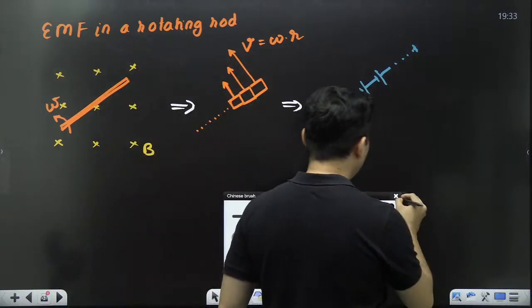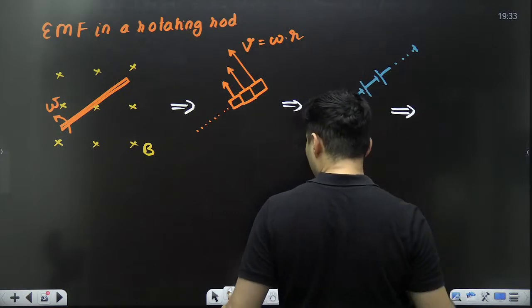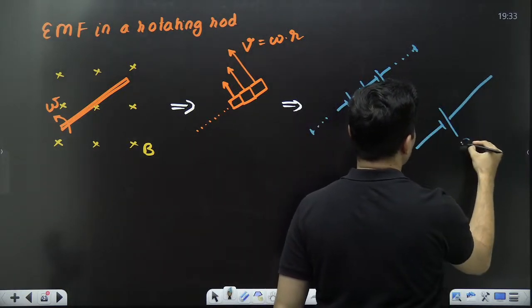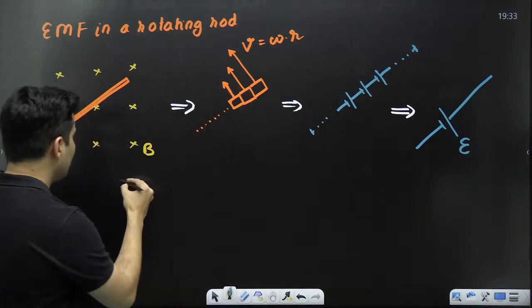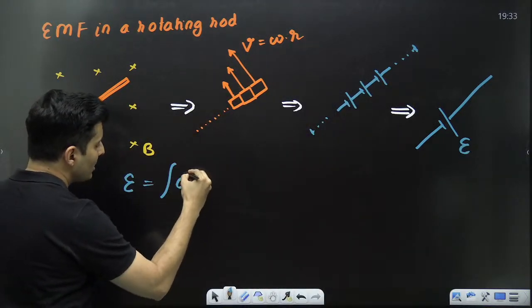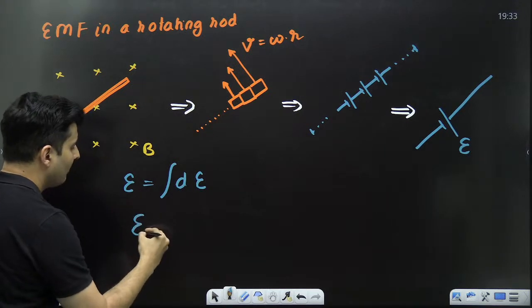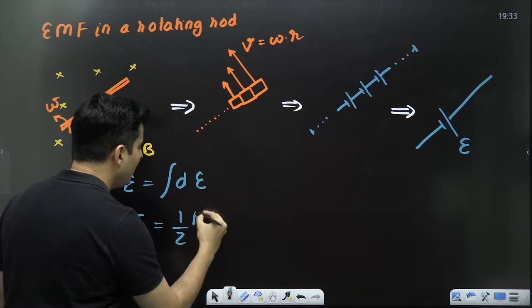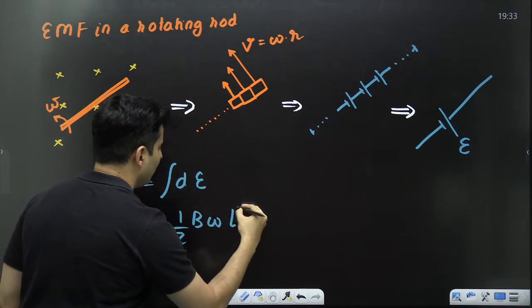So if I combine them into one single battery with total EMF E, that total EMF E will be the integration of all those small EMFs. The formula which comes out after integration is half B omega L square.